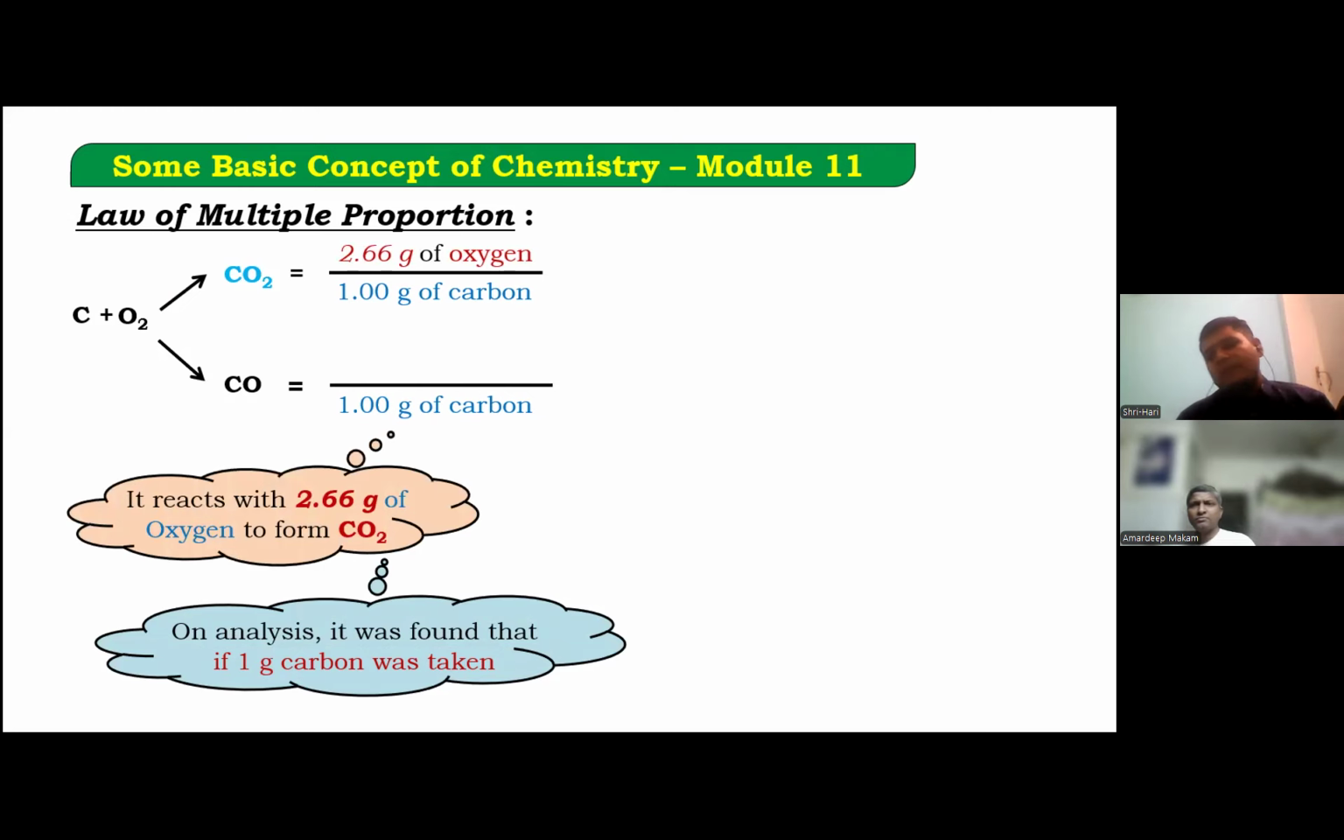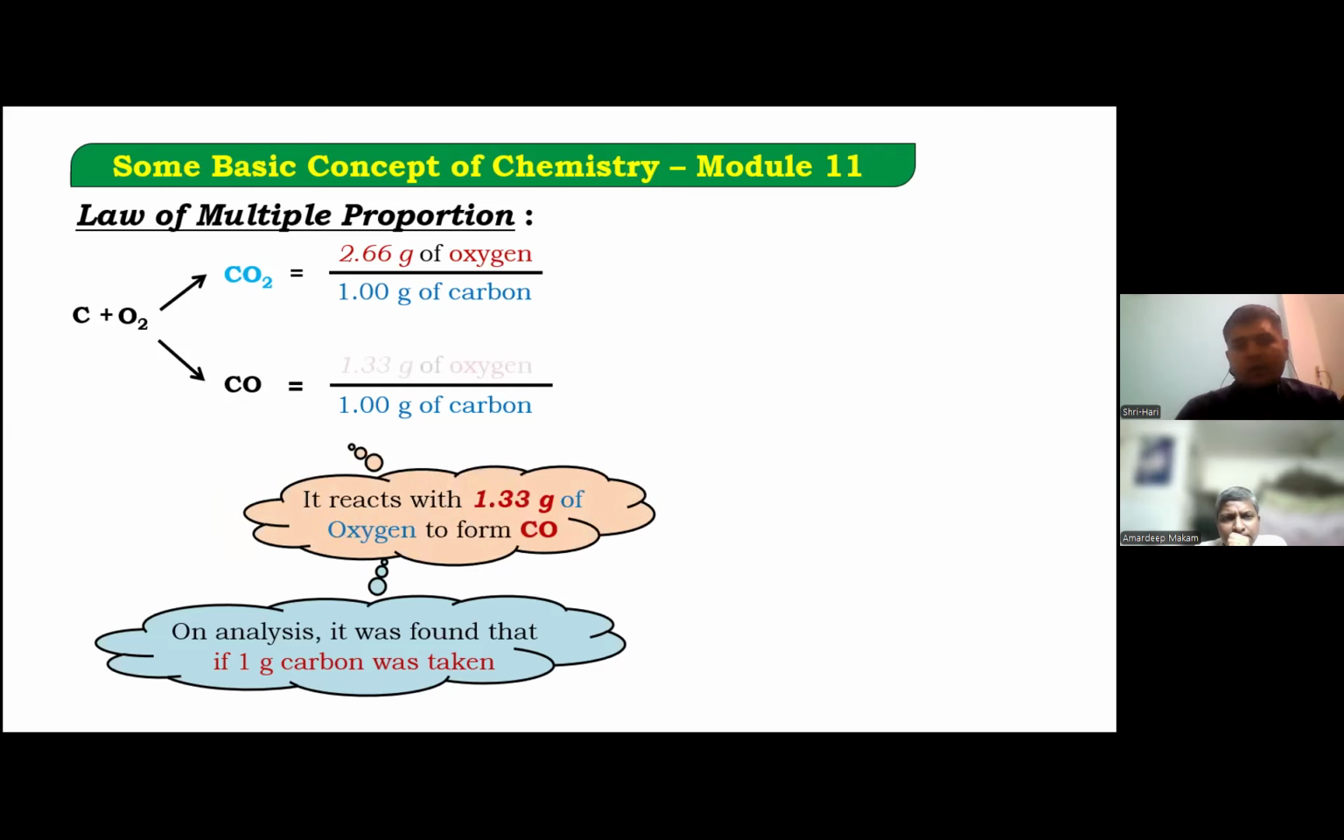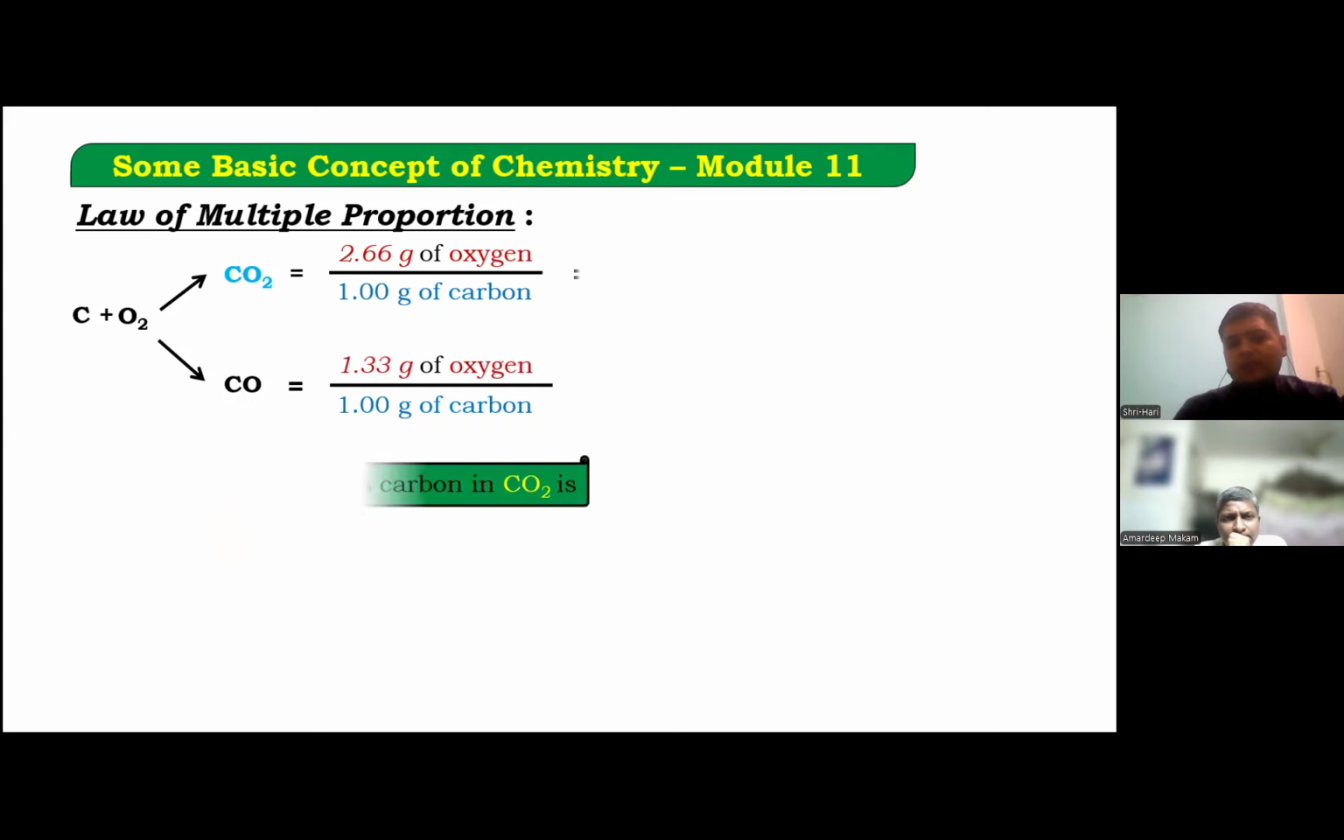On analysis, basically it's a high-end technique like gas spectrography. They all use it in the big labs, in chemical labs. That's how they analyze in what proportion these molecules are reacting. So these are like the analytical part, but this was the finding. Let's see. For carbon monoxide, it reacts only with 1.33 grams of oxygen.